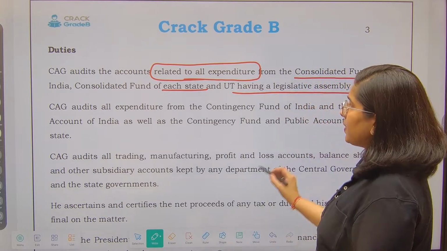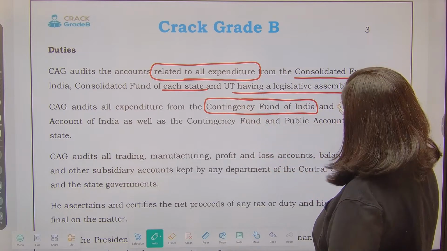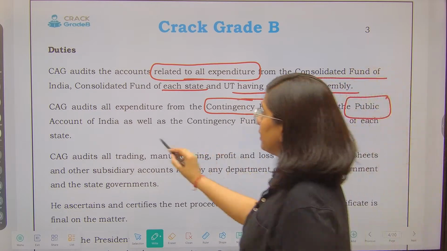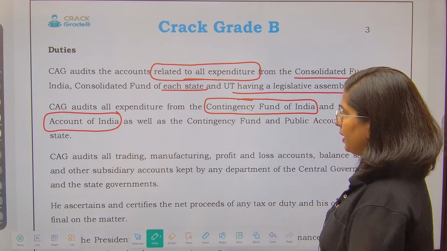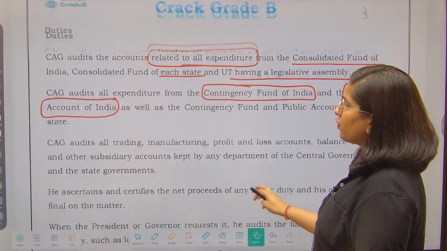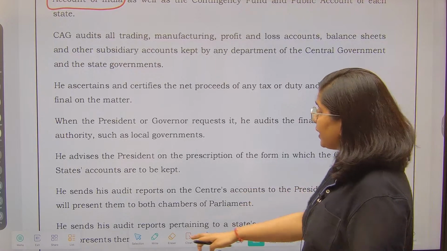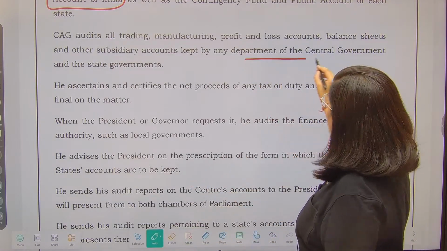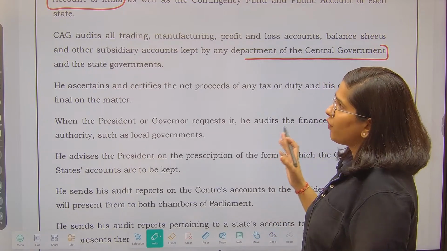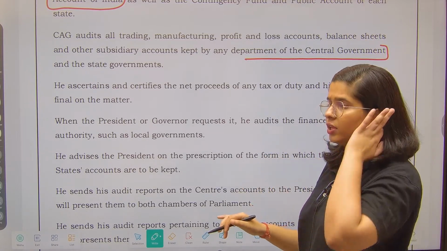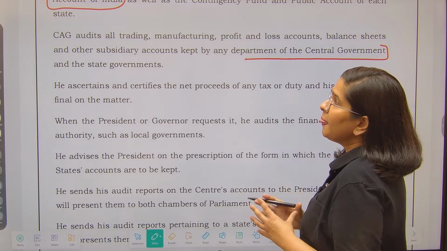CAG audits all expenditure from the Contingency Fund of India, as I have told, as well as the Public Account of India. You see, everything has to be audited, right? CAG audits all trading, manufacturing, P&L, balance sheet and other subsidiary accounts that have been kept by the departments of the central government and the state governments. Whatever accounts, trading, manufacturing or any sort of account, they all come under the financial statements, and hence they will be audited by the CAG.